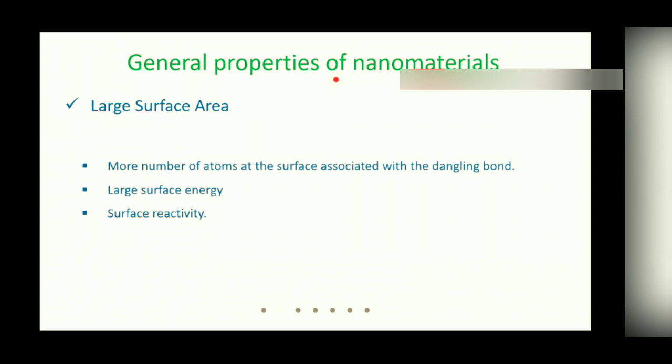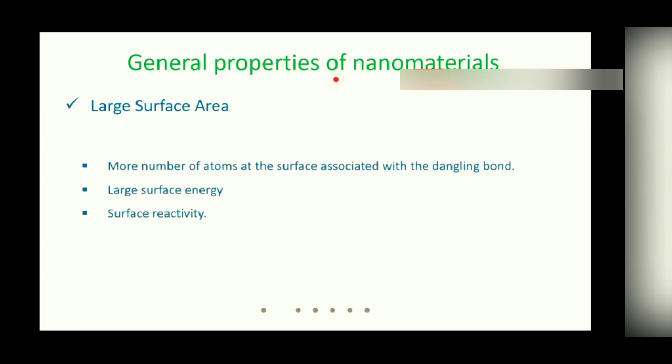And at this point, it's customary to remember that gold in micro scale, that means whatever gold we see, is metallic and very inactive. It does not have any catalytic property. But in nanoscale, it is an excellent catalyst.